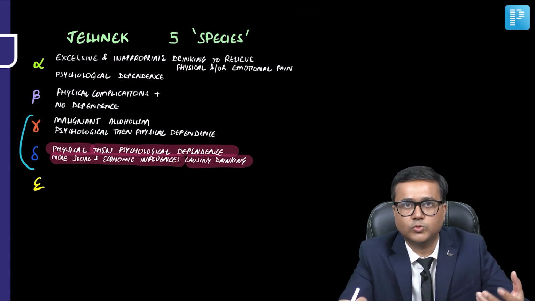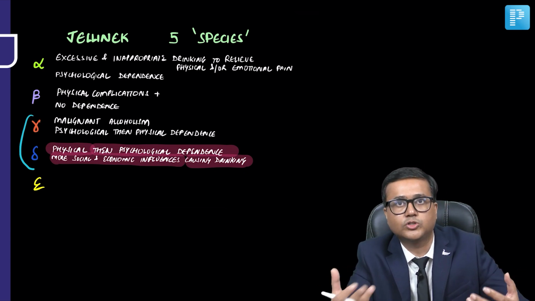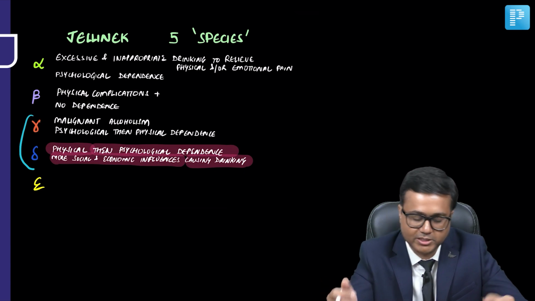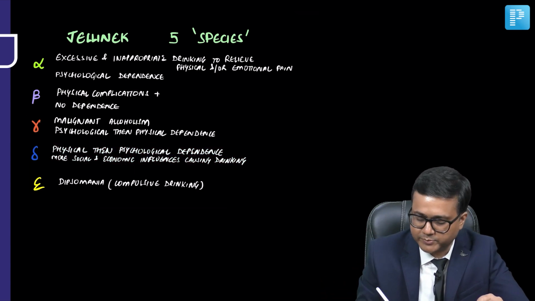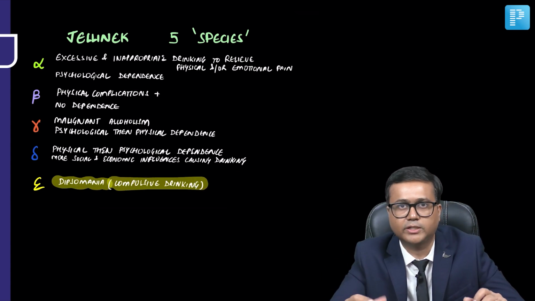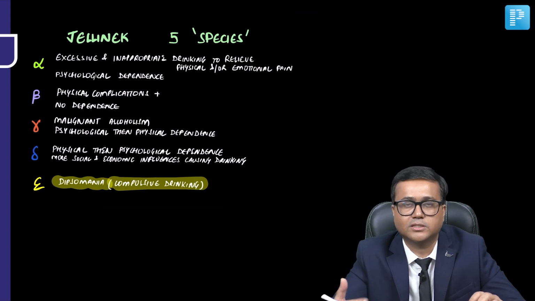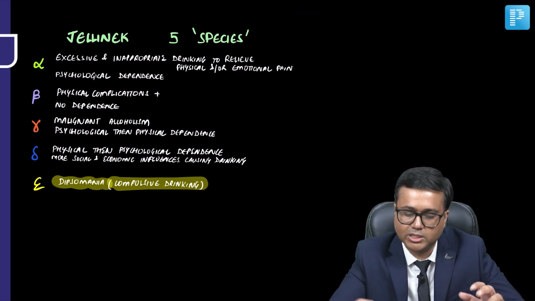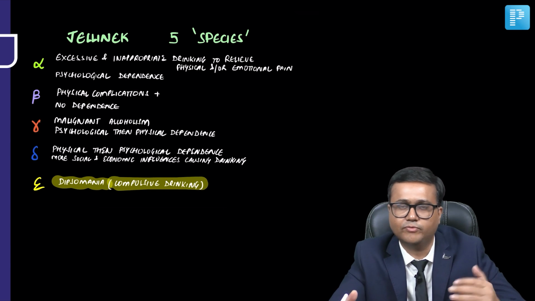So these are the two where you may find alcohol use disorder as a disease entity. And last is epsilon. It is basically dipsomania or compulsive drinking. So there is a spree of drinking, or binge drinking, which is seen in the individual. So this is the genomic classification. These are the 5 types.